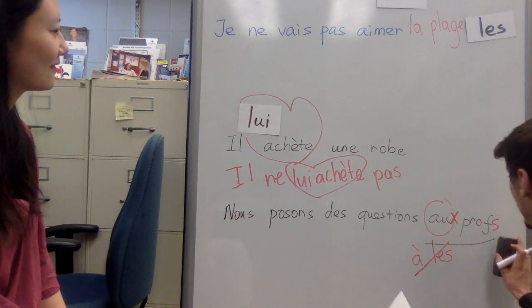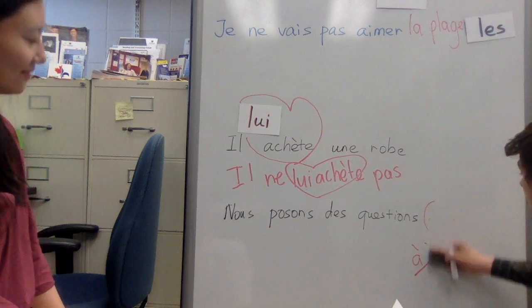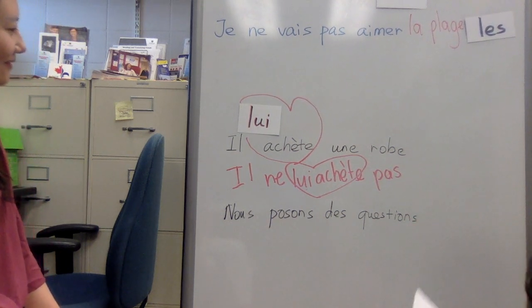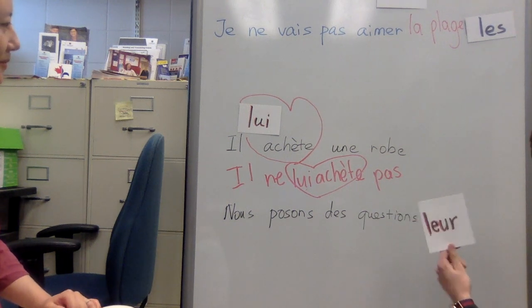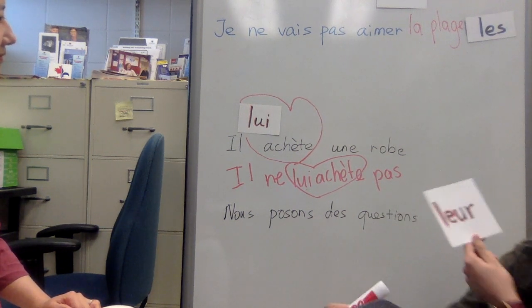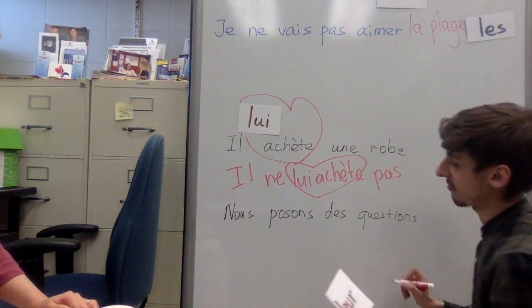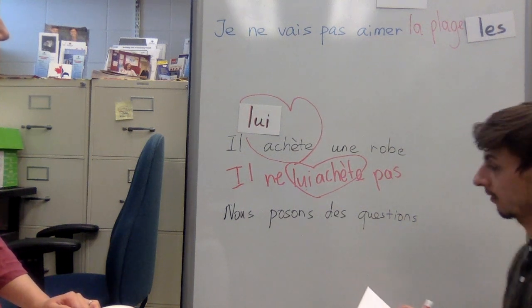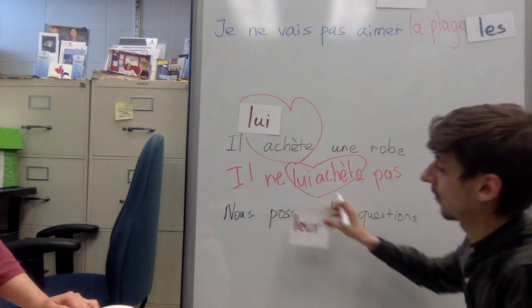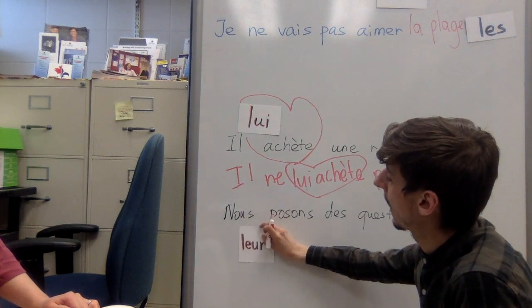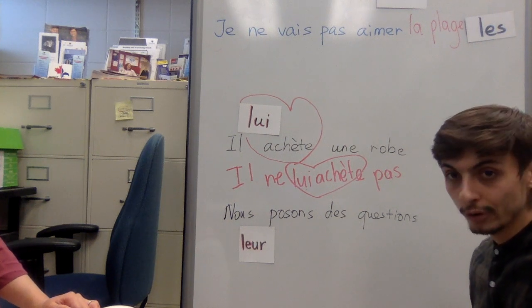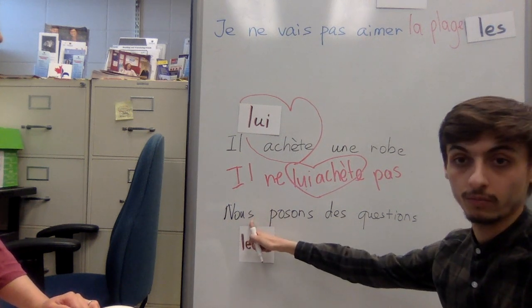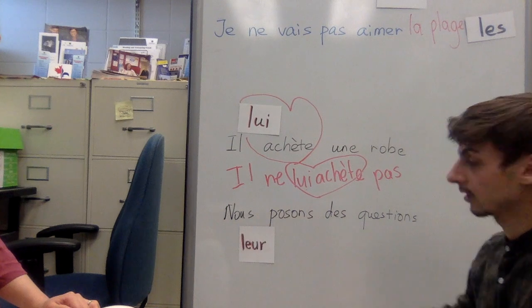So if I want to erase this noun and replace it with the COI pronoun in its plural form, remember, still a couple, I'm going to add it next to my verb just after the subject of the sentence.